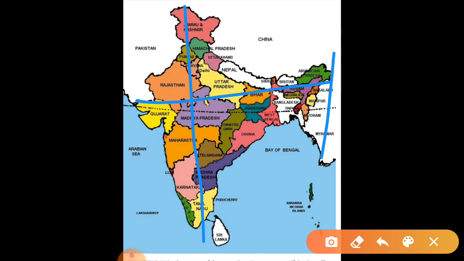So today I have told you about the northernmost, southernmost, easternmost and westernmost points. Clear? I will be sending the PDF, or you can pause this and write in your notebooks. I hope you have made the stencil for the map.